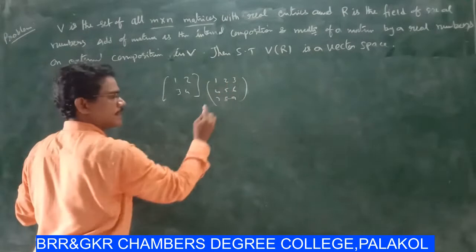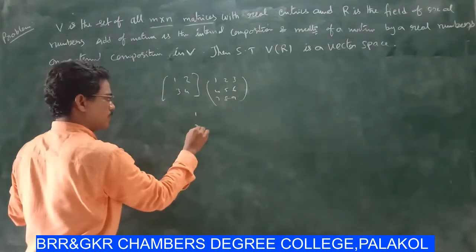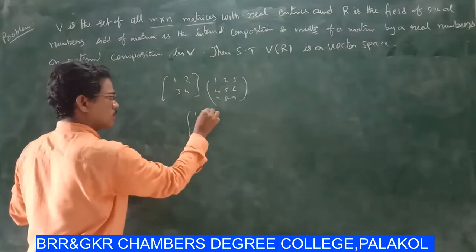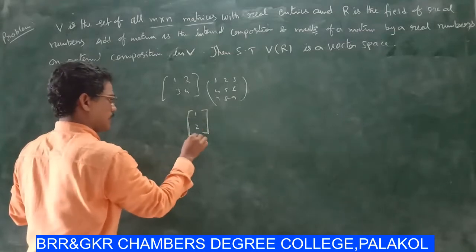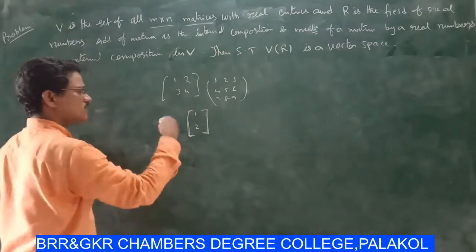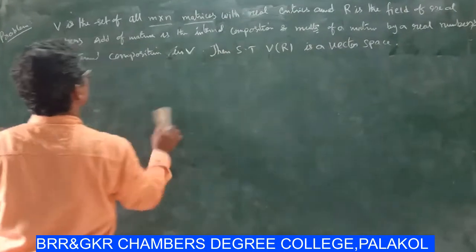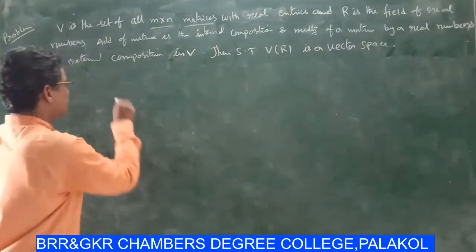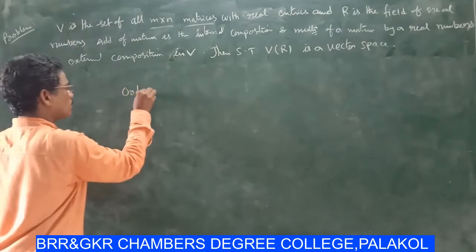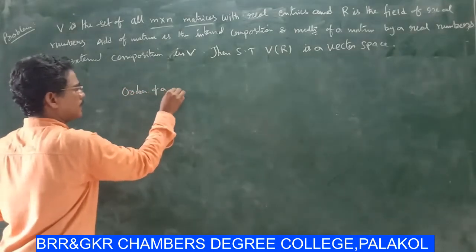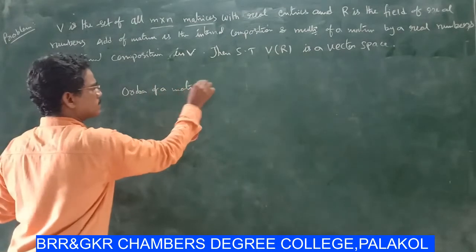This is a square matrix. Next, 1, 2. This is a rectangular matrix. So these are different types of matrices. Now, the order of a matrix.